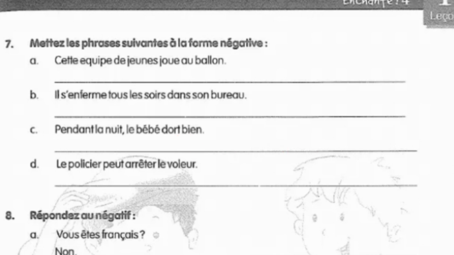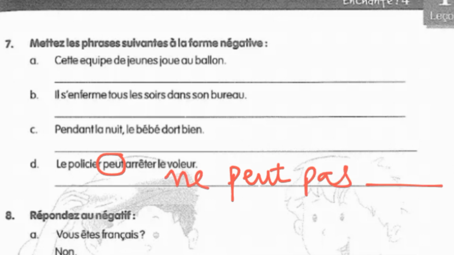Then in the last part, le policier peut arrêter, that is, the police can arrest. So here you can see there are two verbs. So this is an important case. Whenever two verbs are there, you have to consider the first verb as the main verb to form the negative. So we have to take peut and put ne in front of it and pas after it, and after that arrêter as it is. That means we have added ne and pas around peut, the main verb, following the same rule of forming the negative.